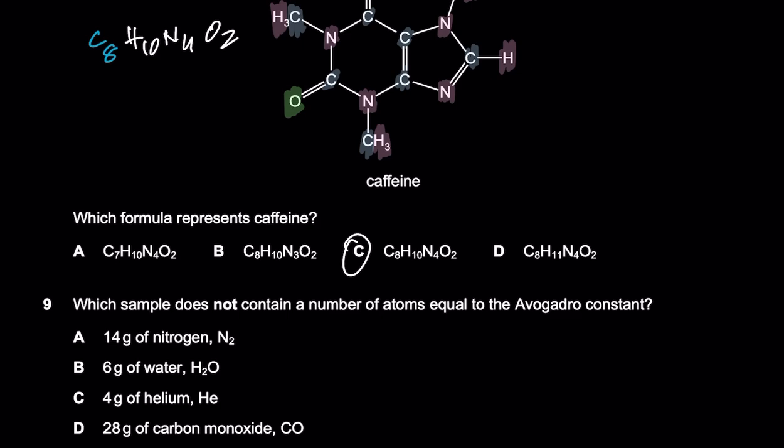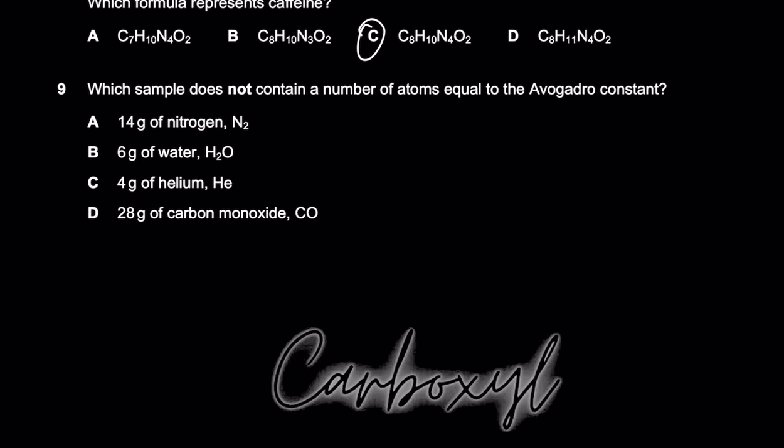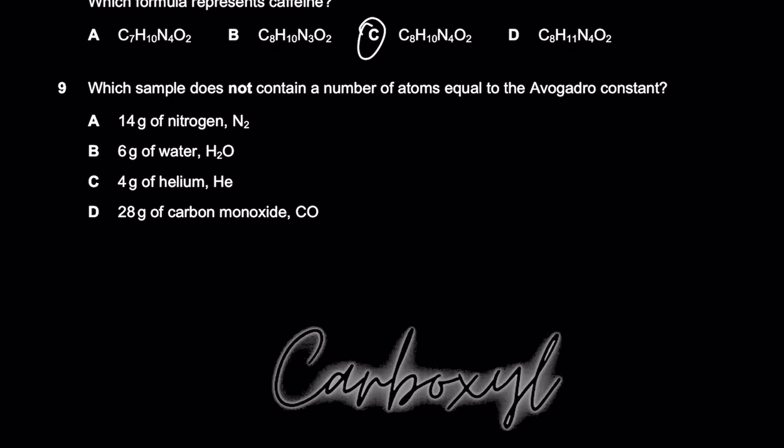Okay. Which sample does not contain a number of atoms equal to the Avogadro's constant? Right, that's a good question. So Avogadro's constant is 6.02 into 10 raised to the power 23. But it's saying which sample does not contain the number of atoms equal to the Avogadro's constant. These are molecules. This is a molecule, this is a molecule, and this is a molecule. So we have to convert it into atoms, right?